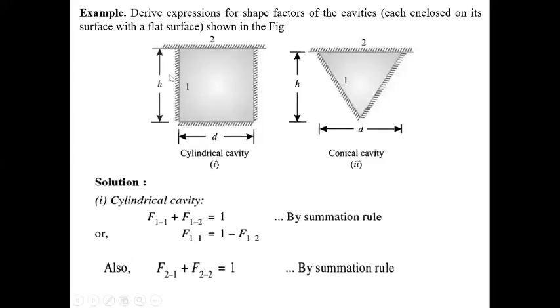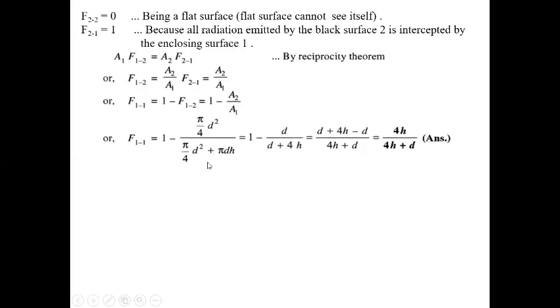If the height is h and the diameter is d, the area of the longitudinal surface is pi d h, plus this surface, pi by 4 d square. So total area will be pi by 4 d square plus pi d h. So this will come as 4h by 4h plus d. This is for F11, and sometimes in your problem you find F12 or F21 or F22. In this way you can find them.